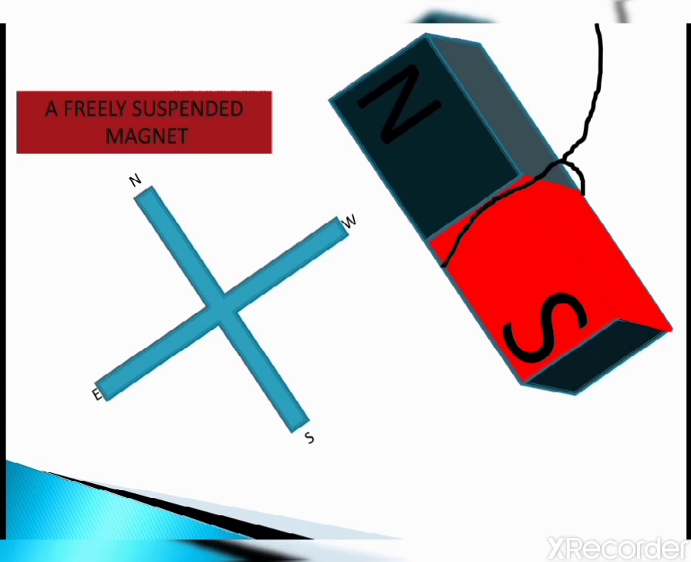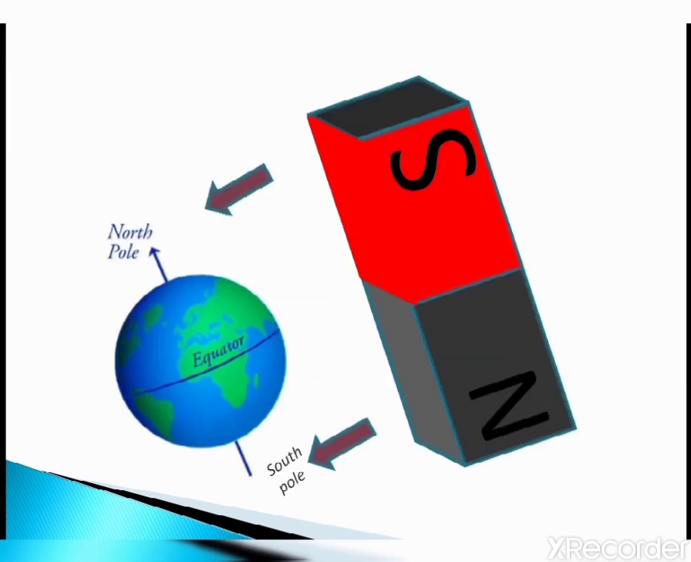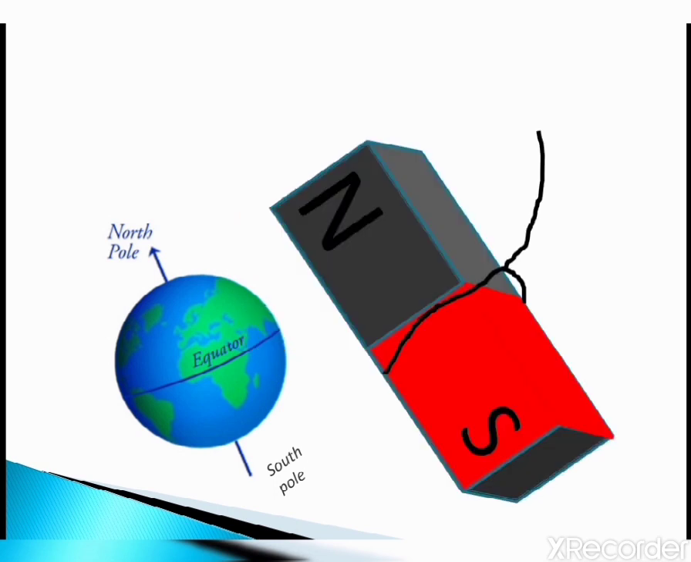Now, when we suspend the magnet freely, it always points in the north-south direction. Why does it always point in the north direction? We know that our earth is tilted at an angle of 23 degrees, and when we suspend the magnet, the north should be towards the south and south towards the north, but this doesn't happen. It always points in the north-south direction. Why does it always point in the north-south direction?